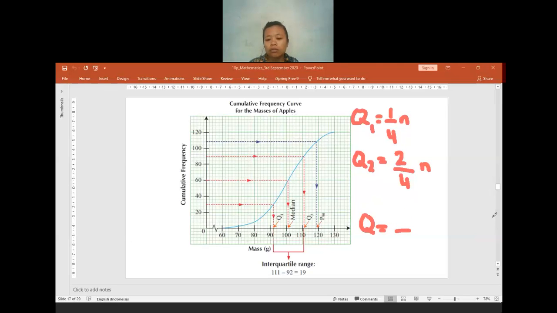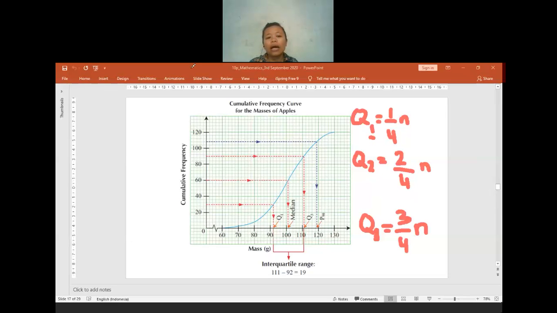3 per 4 n. Yeah, you can simplify the 2 per 4 into 1 per 2. That's how I display it, Q1 is 1 per 4, Q2 is 2 per 4, to make it easier to memorize. If Q1, 1 per 4. If Q2, 2 per 4. If Q3, 3 per 4. Everything per 4 depends on which number the Q is.